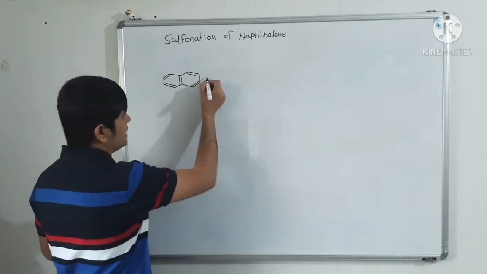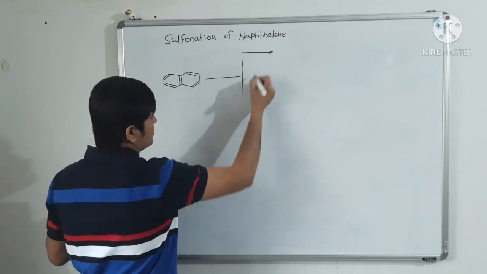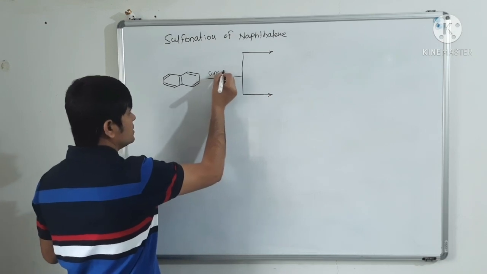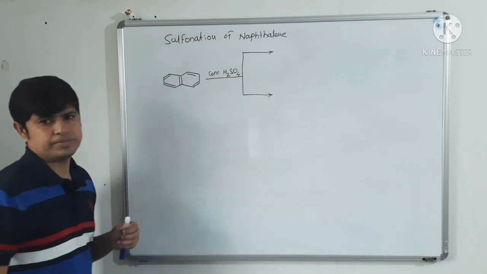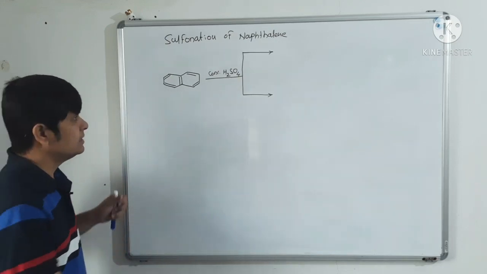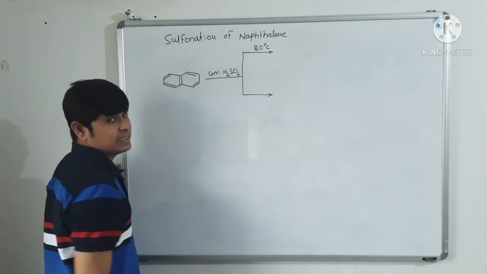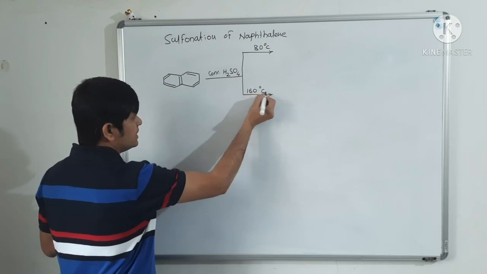And if we are carrying out sulfonation of this naphthalene with concentrated sulfuric acid at two different temperatures, one is 80 degrees Celsius and second one is 160 degrees Celsius.